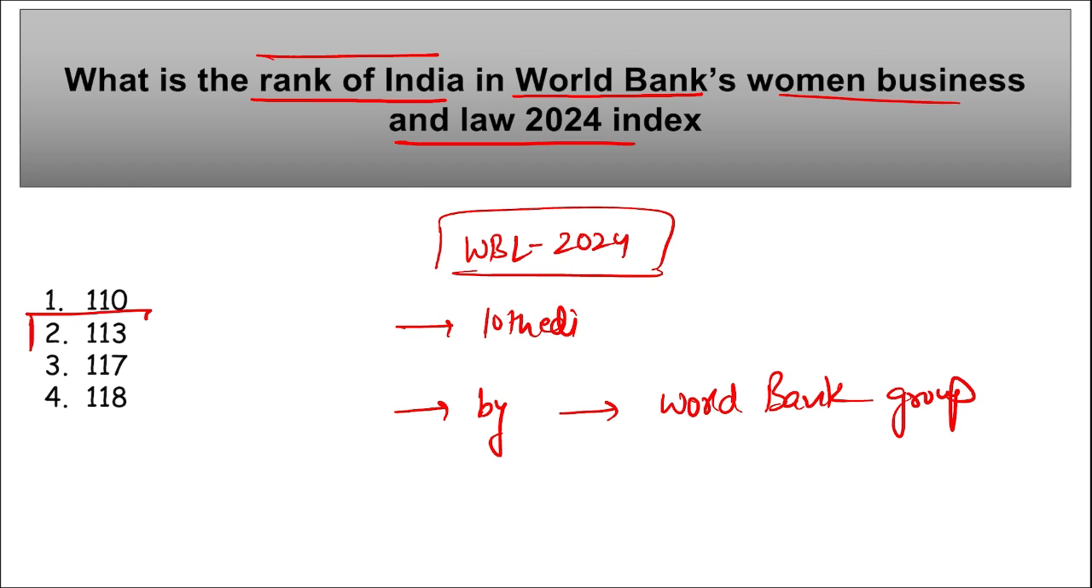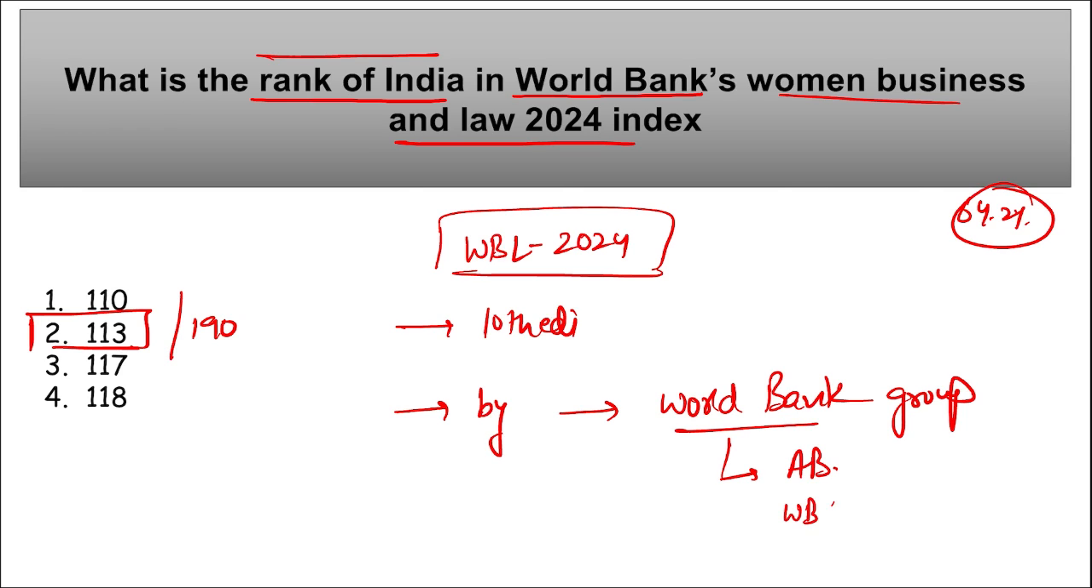So India stood at 113th position out of 190 countries in this index. Correct? And remember, the index shows that Indian women enjoy 60% of the legal rights that are granted to men, which is lower than the global average of 64.2%. Then if we talk about World Bank Group, we saw who is the president of World Bank, Ajay Banga, headquarters in Washington DC, and in 1994 this was established.